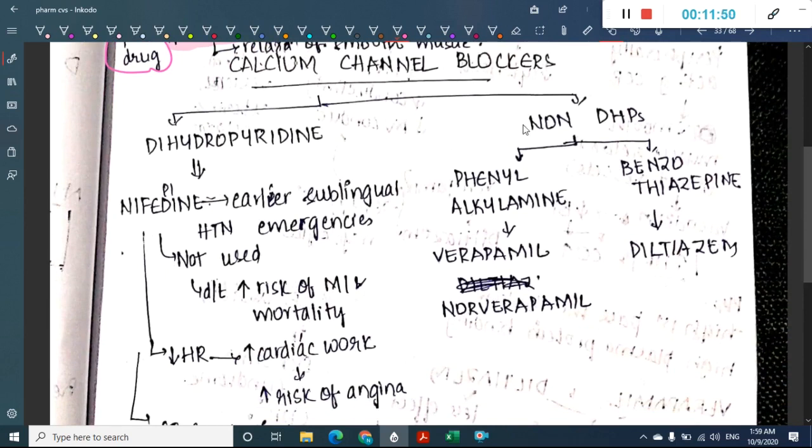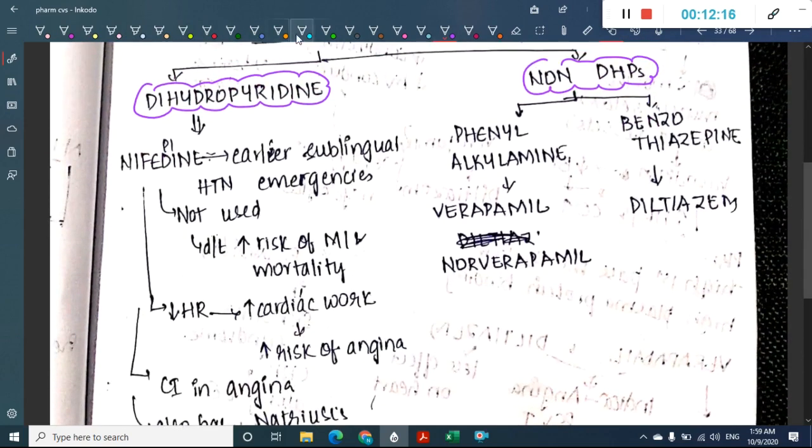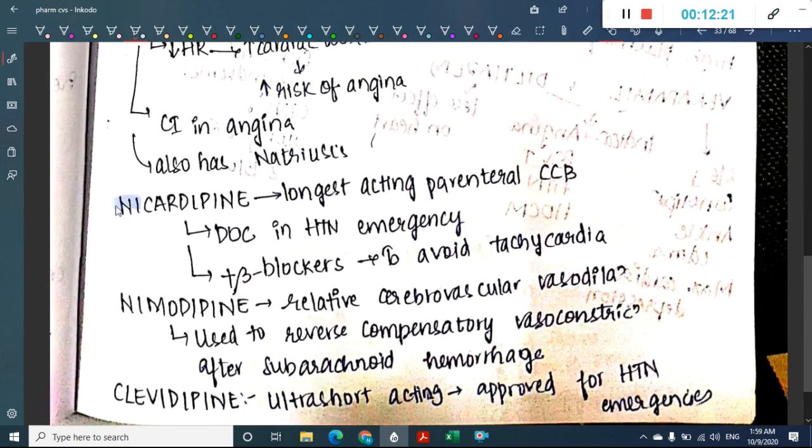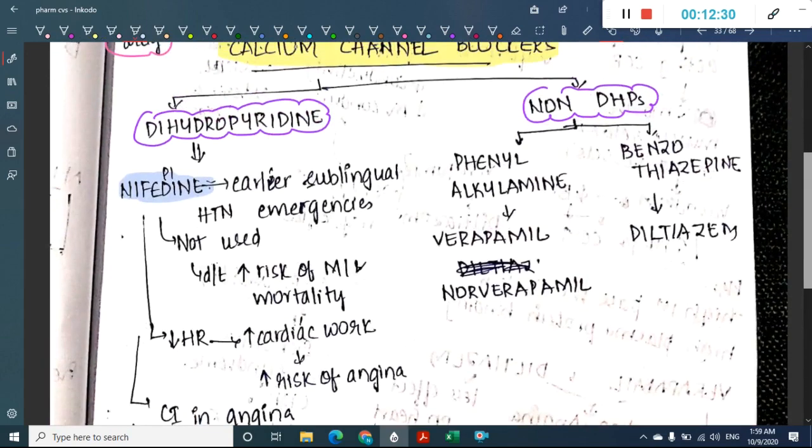The next group of drugs which can be used in angina are calcium channel blockers. Okay. As I have already told you in the last class in hypertension, the calcium channel blockers can be divided into two types. One, we have dihydropyridines. Second, we have non-dihydropyridines. These dihydropyridines have different examples. What are they? We have nifedipine, then we have nicardipine, nimodipine, clevidipine. Okay. These are the dihydropyridines.